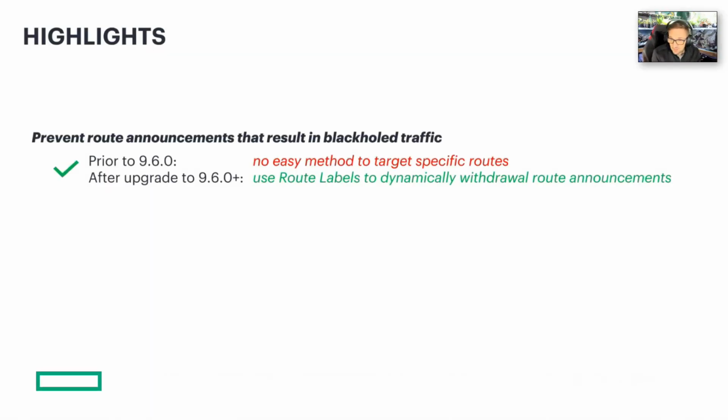We want to prevent route announcements from black holing traffic, starting with 9.6. Prior to 9.6, we didn't really have a good way to do this. There were some clunky ways to use IP SLA to turn off subnet sharing or change the VRP. There were some things you could do. We needed something that would allow us to dynamically withdraw or poison specific routes, something more selective.